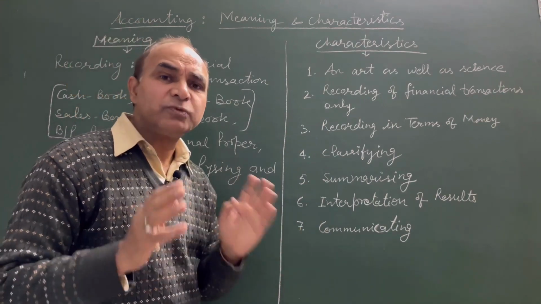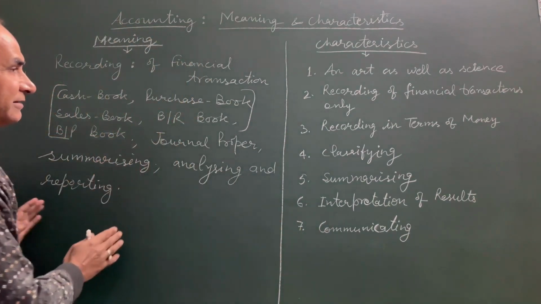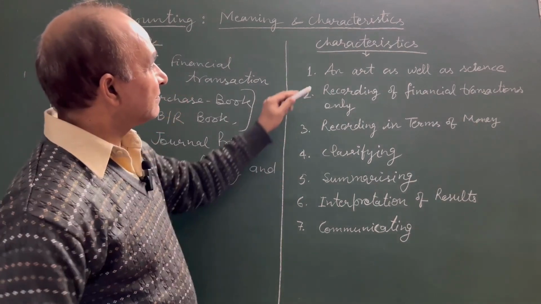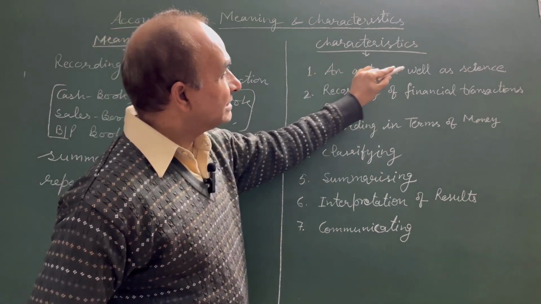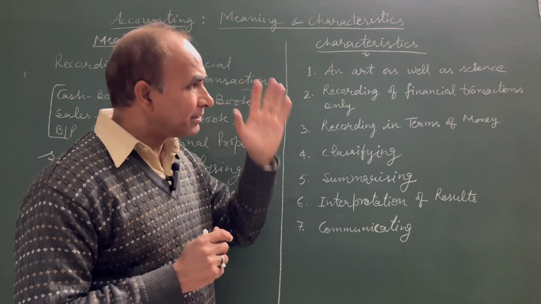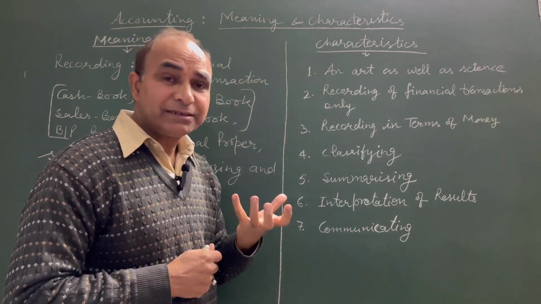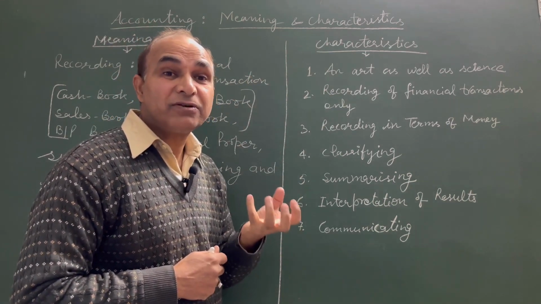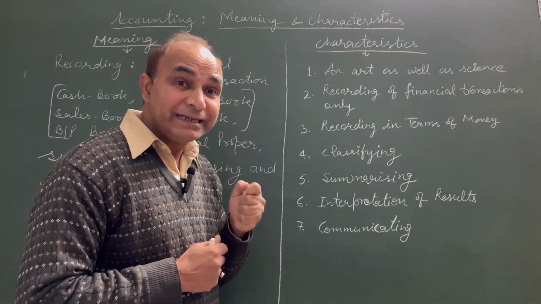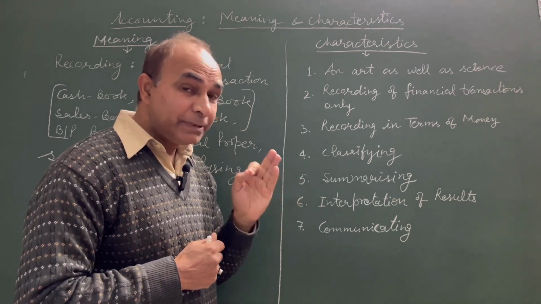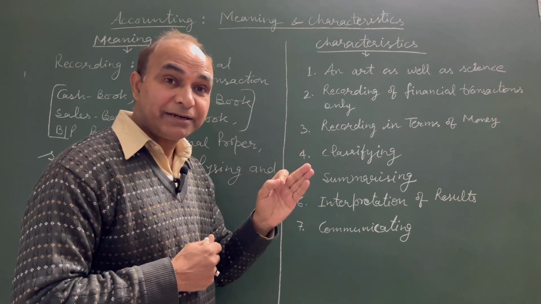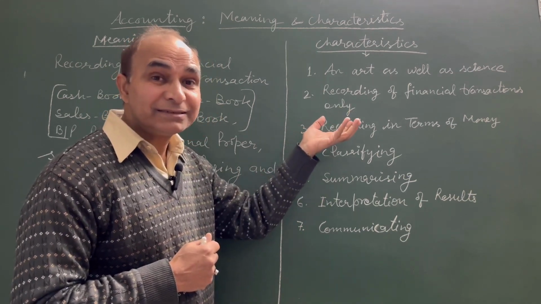You know, what is a characteristic? The extension of meaning itself is the characteristics. The first characteristic of accounting is, see, it is an art as well as science. See, there are two terms, science and art. Science is what? Systematic body of knowledge of anything is called science. So do you think accounting has a systematic body of knowledge? Yes. Accounting is based on certain principles, certain rules of debit and credit. So obviously accounting is science.